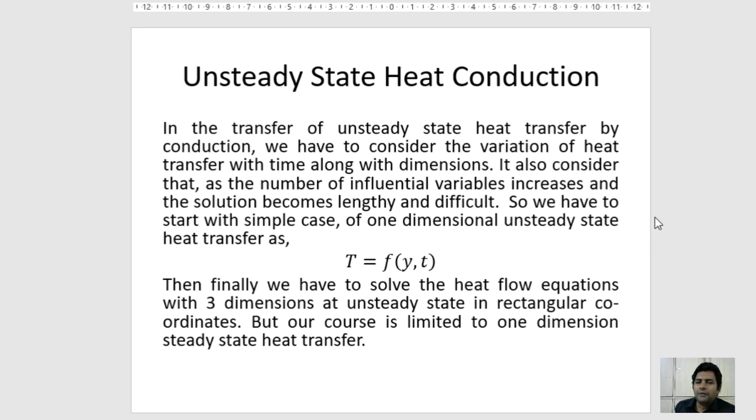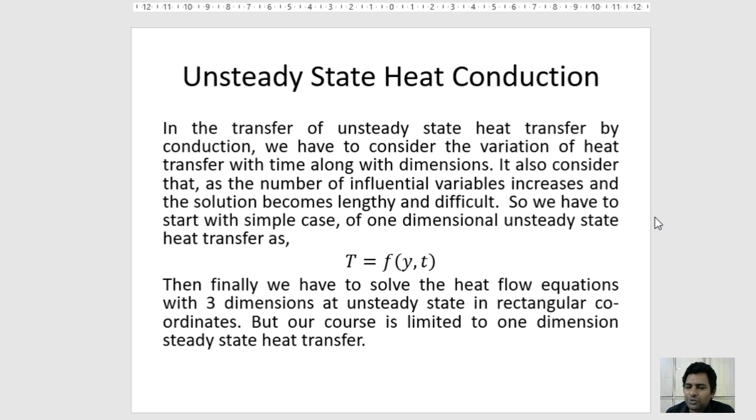And after learning steady state heat conduction, we have to deal with unsteady state heat conduction. In unsteady state heat conduction, we have to consider the variation of heat transfer with time along with the dimension. As the number of influential variables increases, the solution becomes very lengthy and difficult. So we have to start with the simple case of one-dimensional unsteady state heat transfer, where T, the temperature, is a function of Y and t, distance and time.